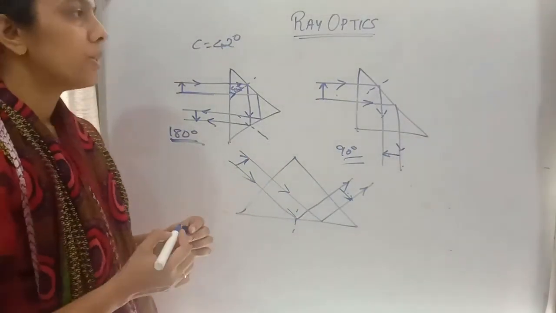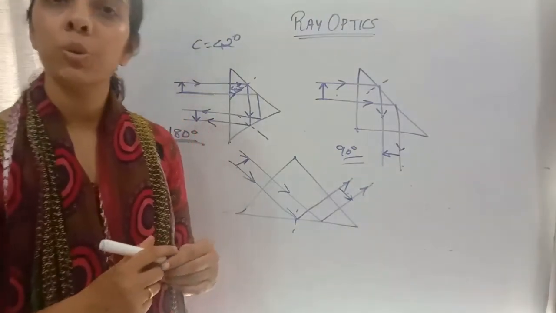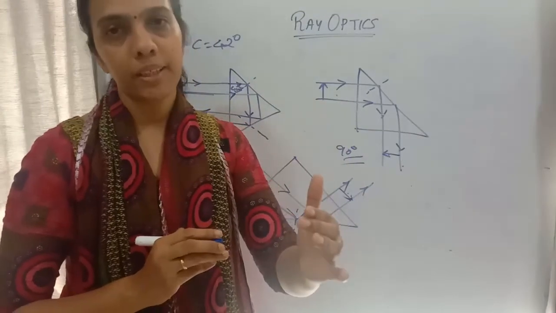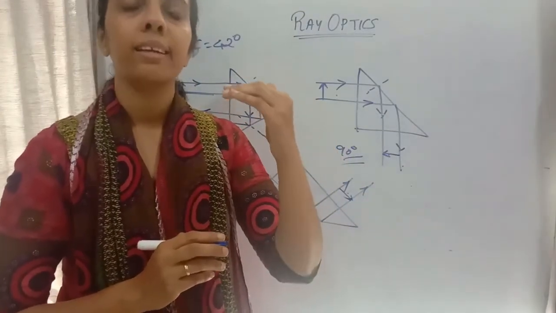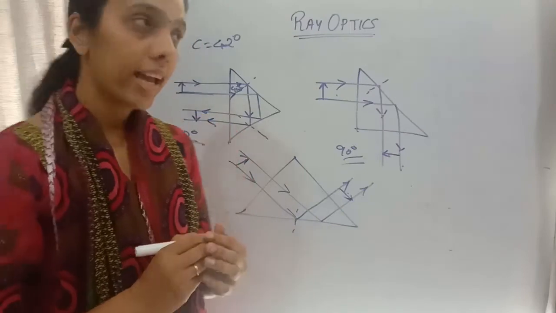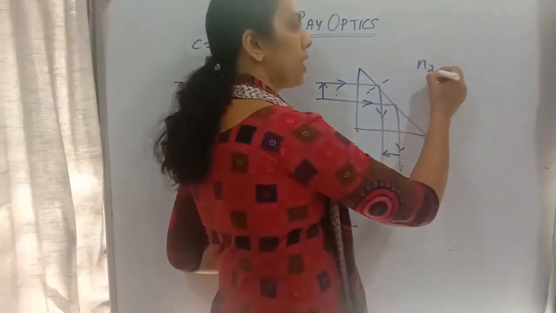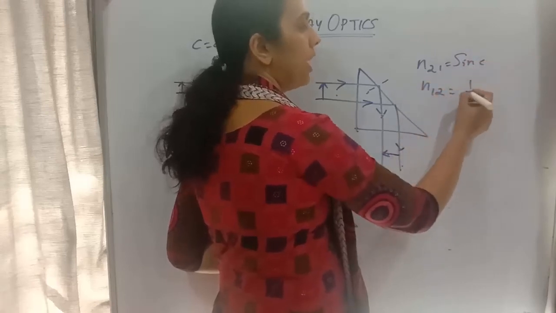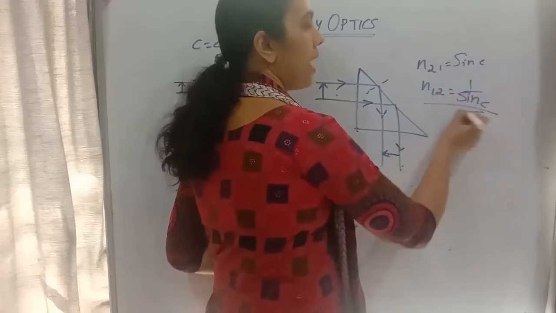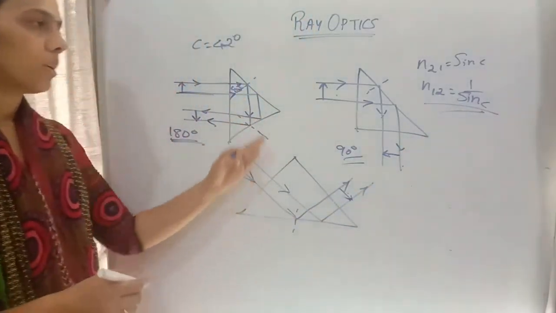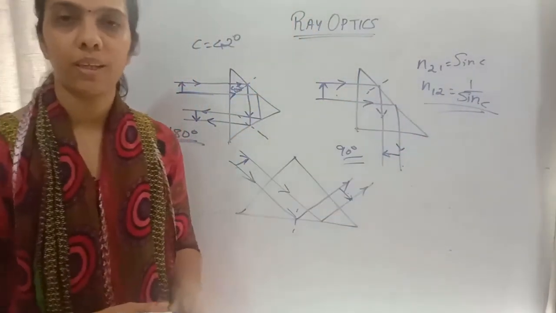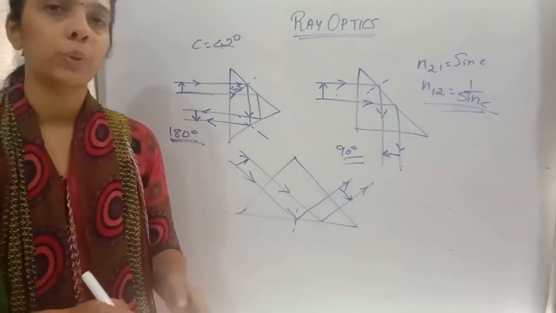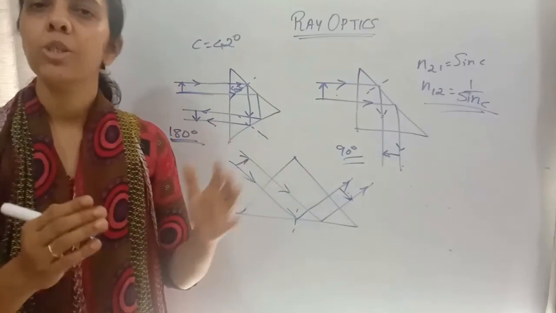So clear children? So in total internal reflection only two things you should remember. Ray should pass from denser to rarer medium, angle of incidence should be greater than critical angle, and the refractive index of second medium with respect to first medium, n12, will be equal to 1 by sin c. And some of the applications, for your CBSE exam you can draw this and study properly. Okay children, and optical fiber also very important. In next class we will be doing numericals related to the previous two videos.